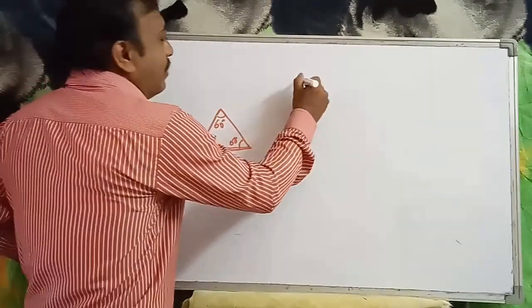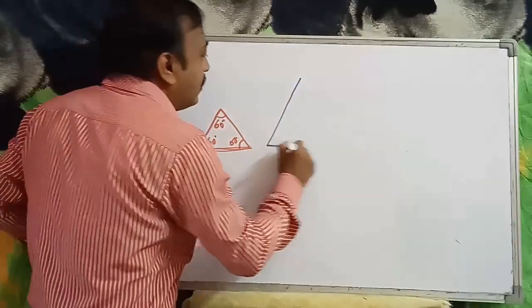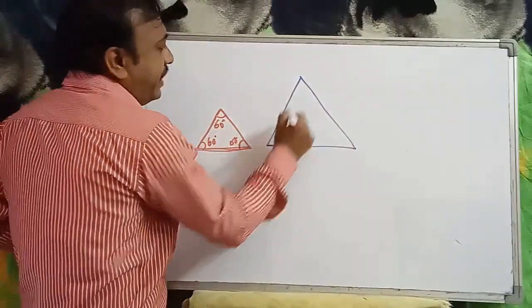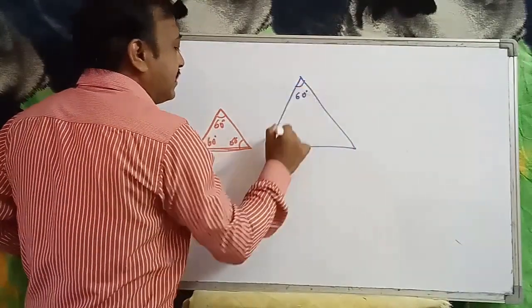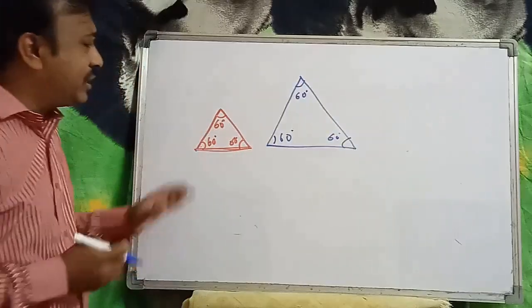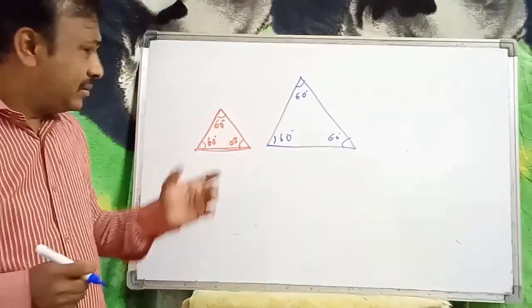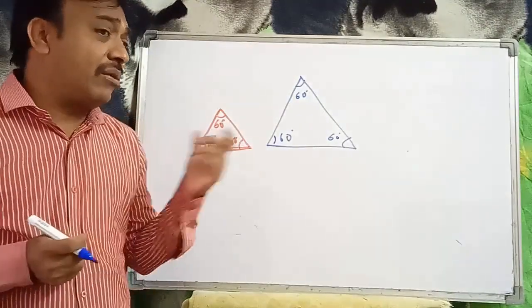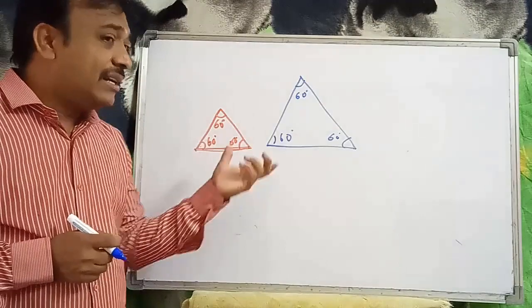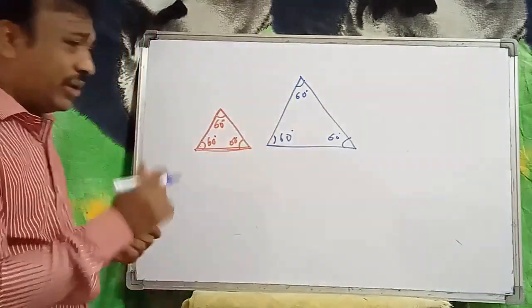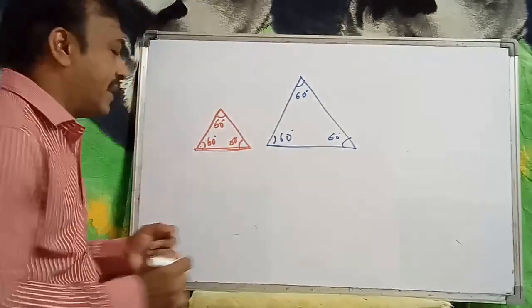Now I take one more equilateral triangle, with each angle 60 degrees. Now you see both equilateral triangles: they appear same but not the same size. Measures are equal. Now if we take a square.